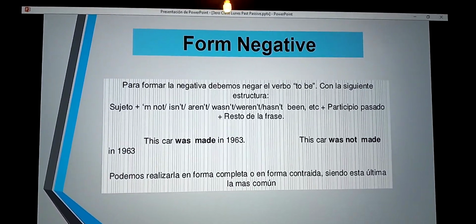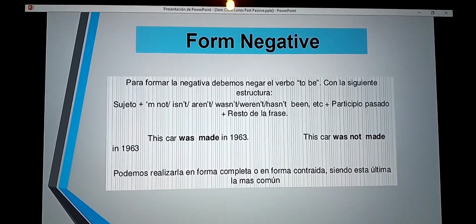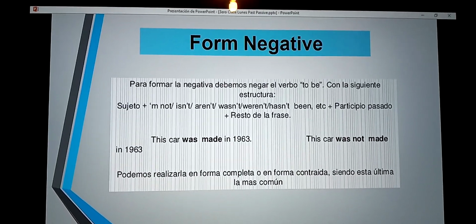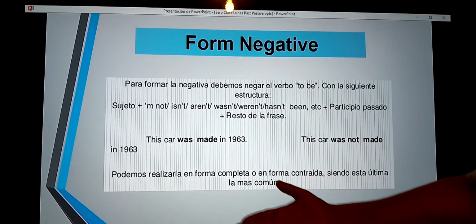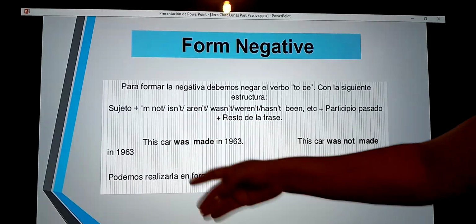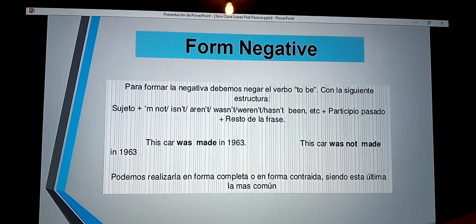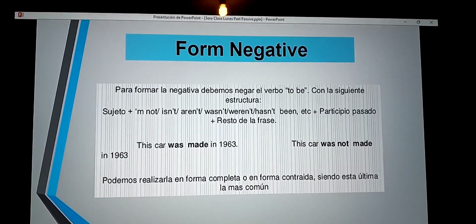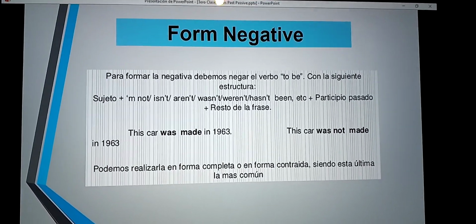En form negative, para formar la negativa debemos negar el verbo to be, en español ser, con la siguiente estructura. The form negative is subject, I am not, isn't, aren't, wasn't, weren't, hasn't been, etc., and past participle plus the rest of the phrase.